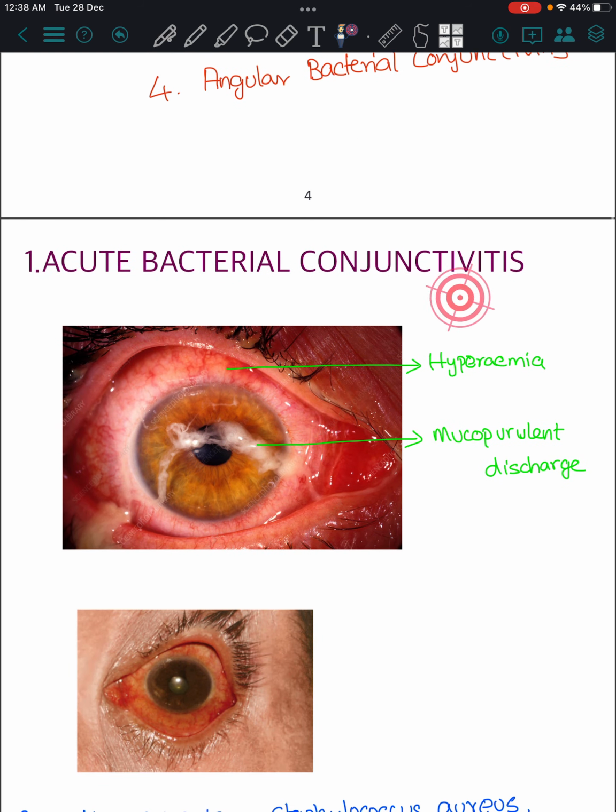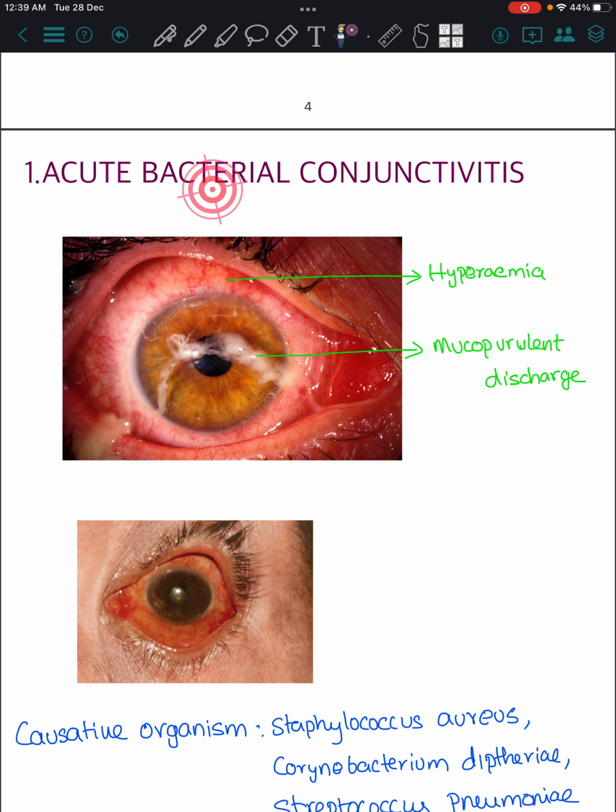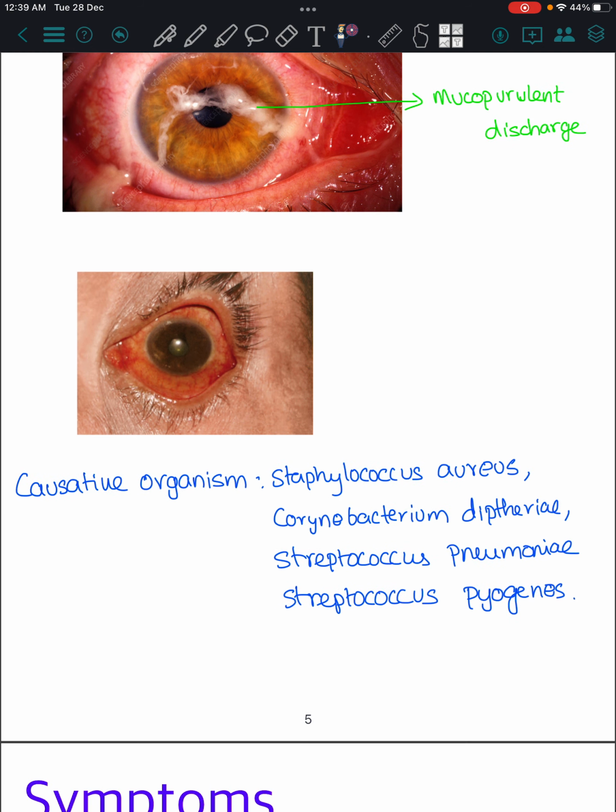In acute bacterial conjunctivitis, as I said earlier, there will be hyperemia and mucopurulent discharge. Here you need to see the mucopurulent discharge. This is another picture of acute bacterial conjunctivitis, with some discharge. The causative organism is most commonly Staph aureus, you can write it everywhere. Then Corynebacterium diphtheriae, Streptococcus pneumoniae and Streptococcus pyogenes.